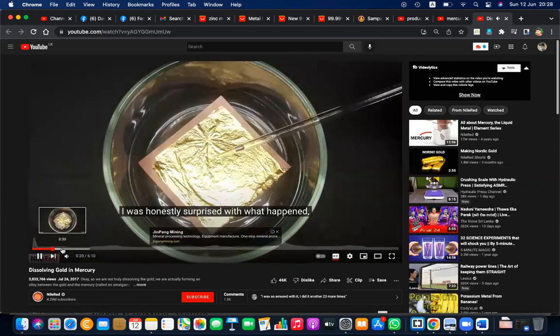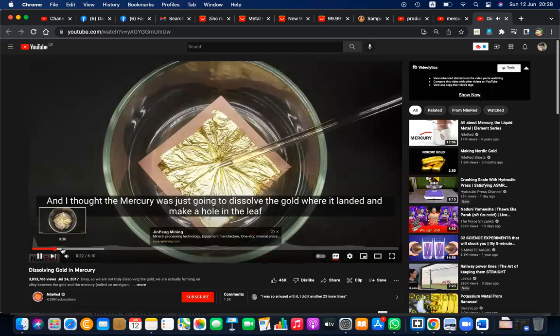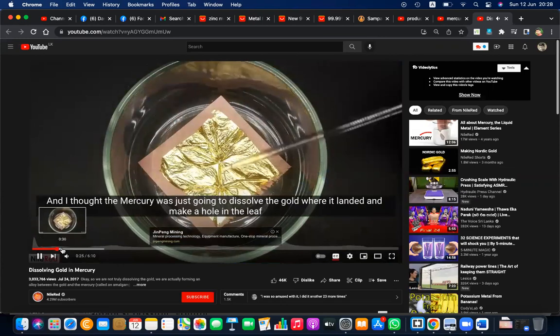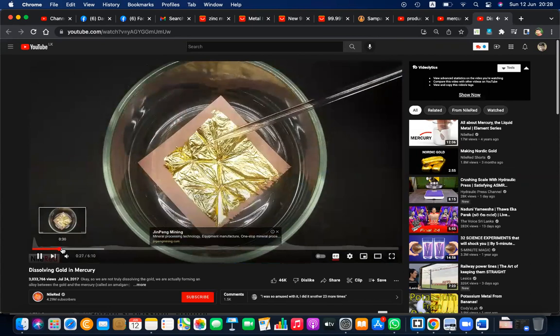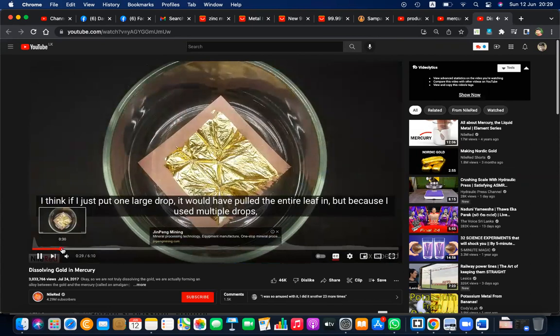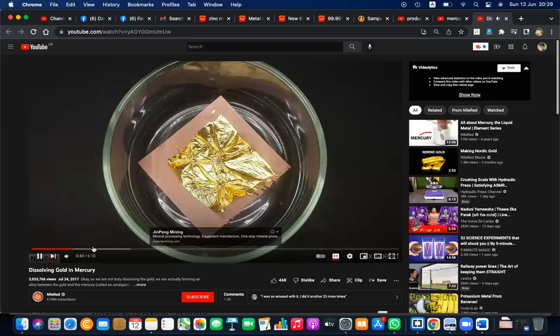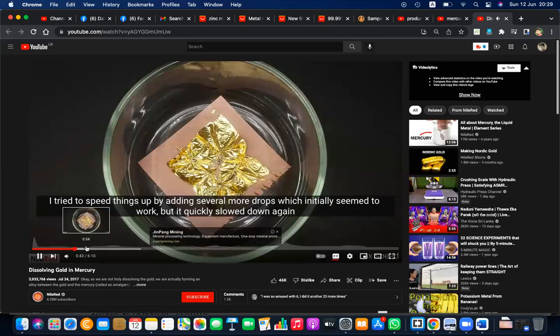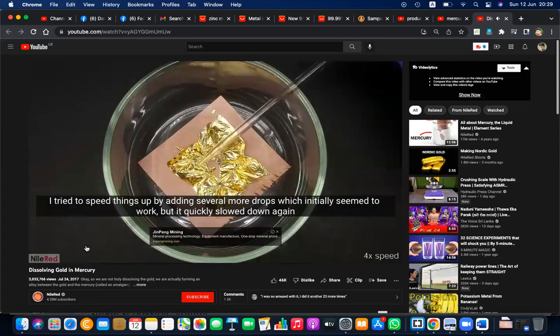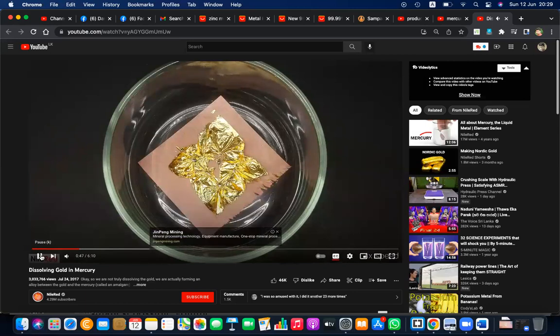I was honestly surprised with what happened. See, this is mercury, right? Gold where it landed and make a hole in the leaf. I think if I just put one large drop, it would have pulled the entire leaf in, but because I used multiple drops, they kind of started battling and eventually ended up in a stalemate. I tried to speed things up by adding several more drops, which initially seemed to work. So these drops are actually mercury. So what is the status of mercury? It is in liquid.